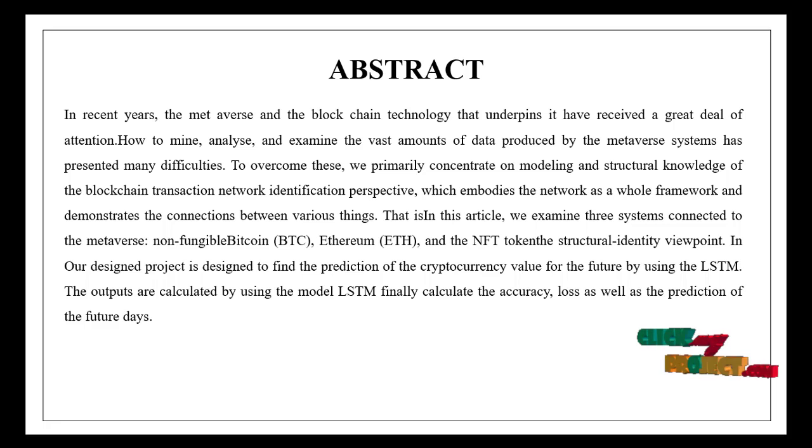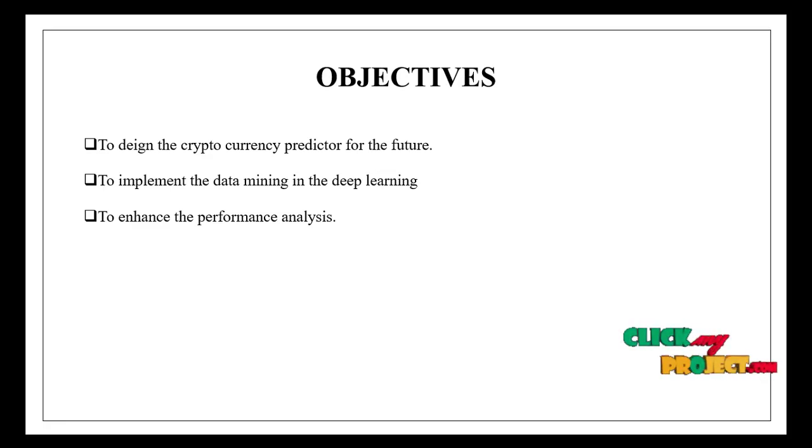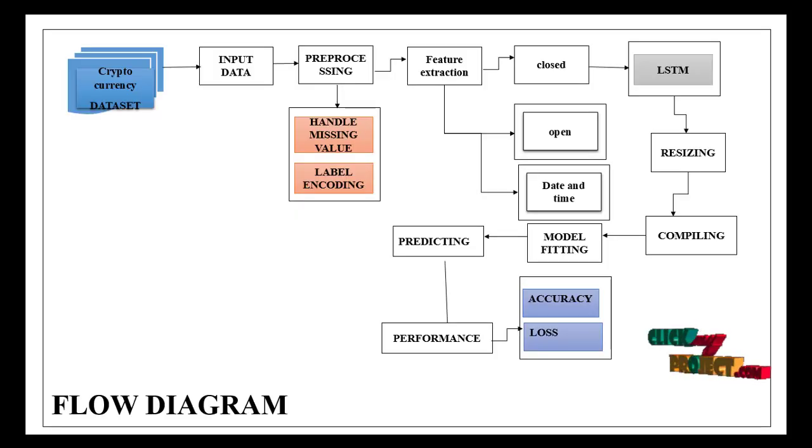In this, we examine three connected systems: Bitcoin, Ethereum, and NFT. This project is designed to predict the future of cryptocurrency values by using deep learning, that is LSTM. Outputs are calculated using the LSTM model. Finally, we calculate the accuracy, loss, as well as the prediction for the future days. Our objectives: design a cryptocurrency predictor for the future, implement data mining in deep learning, and enhance the performance analysis. This is our flow diagram.